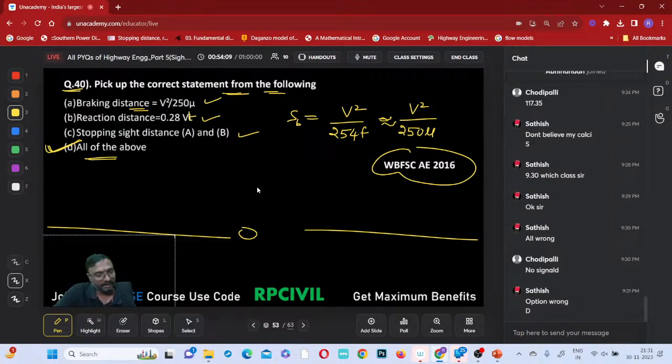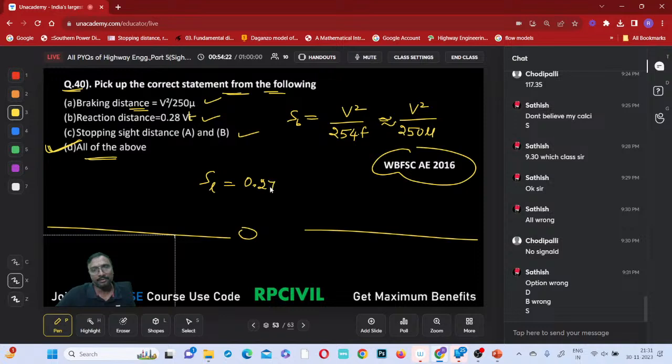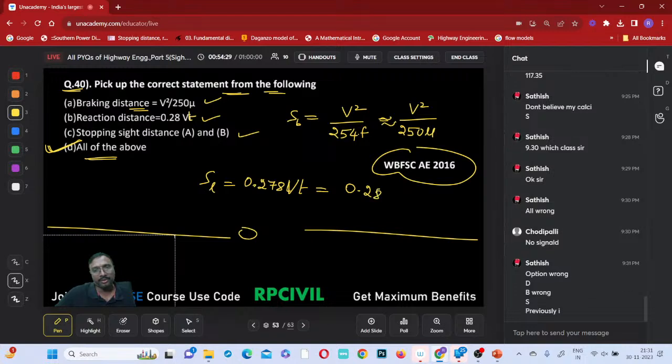Okay. Any doubts? Anyone else? Anyone having any doubts? B is correct only, no? 0.278 and 0.28 both are same, no? Approximately. Lag distance equal to 0.278 into V into t, right? What can you write? 0.28 into capital V into t, where t is nothing but actually intellection time. That is what is given. Yeah, SSD is sum of A and B, correct only.